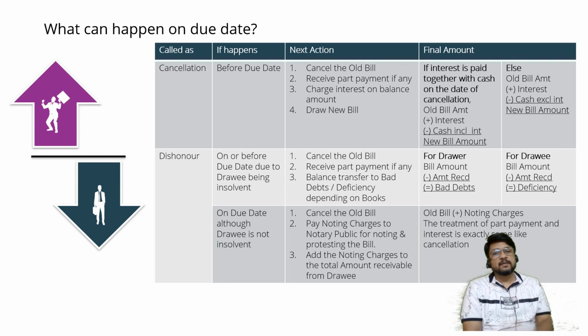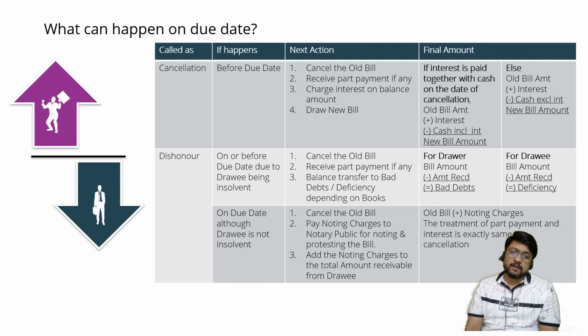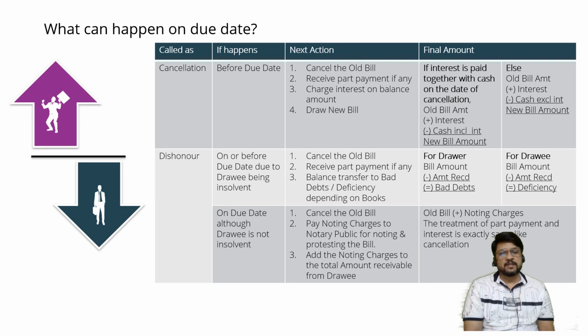So before the due date, if it happens that the bill is not honored, it is called cancellation. But for cancellation, what is necessary? The drawee must approach the drawer, may make a request, may make some part payment. For the remaining amount, he'll have to pay the remaining amount plus interest. These are the things to be kept in mind for cancellation.